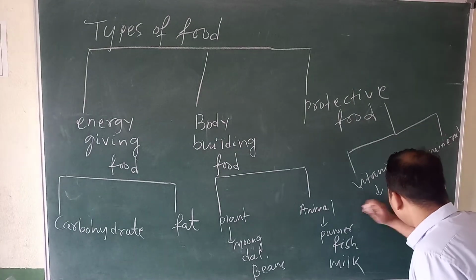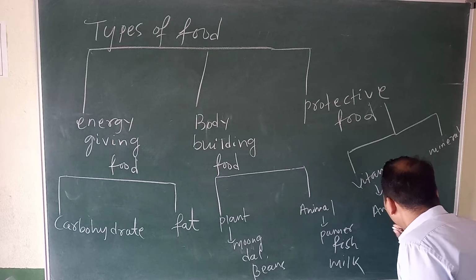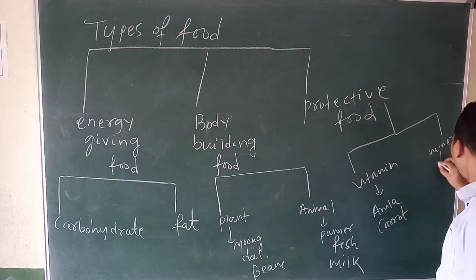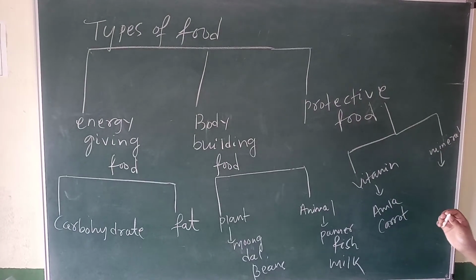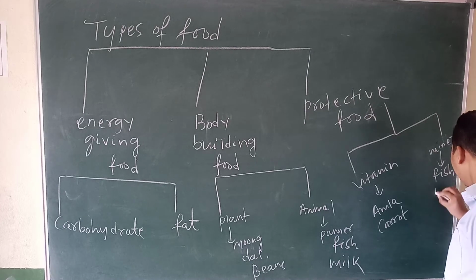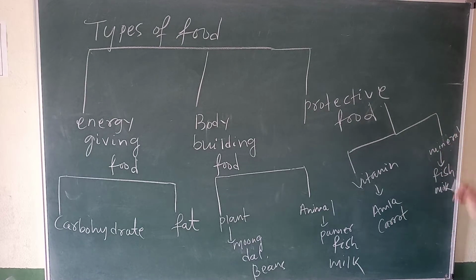It is amla, or carrot. Yes. So tell me some food names where we get minerals. Fish. Yes or no? Milk. So from these foods we can get vitamins and minerals.